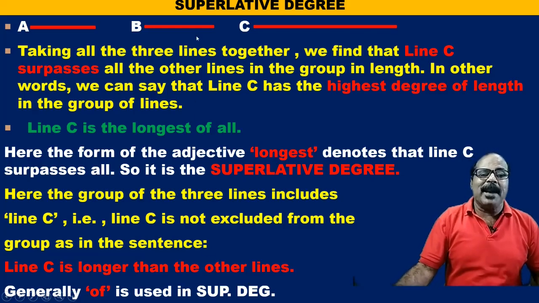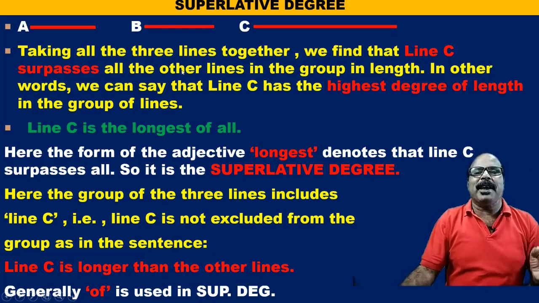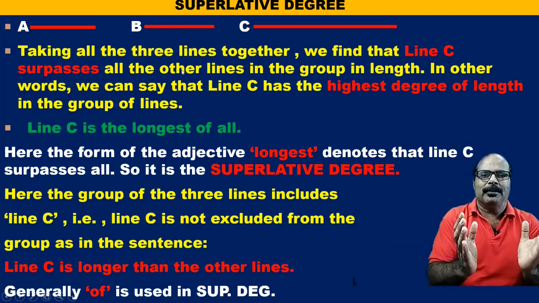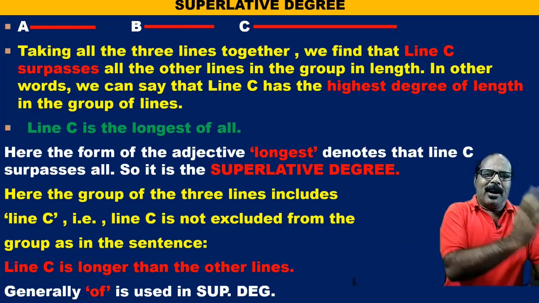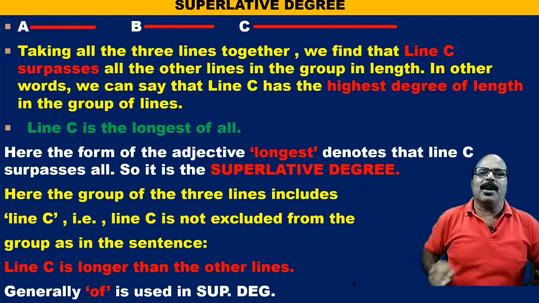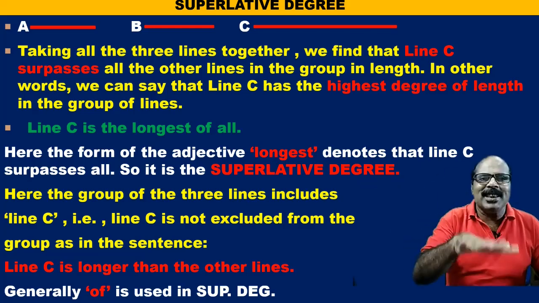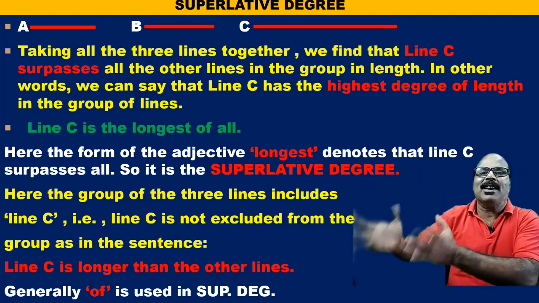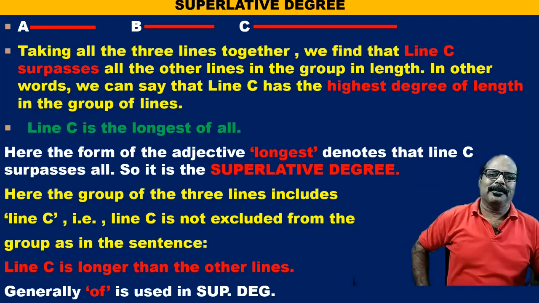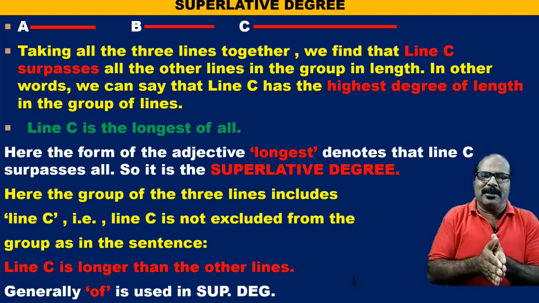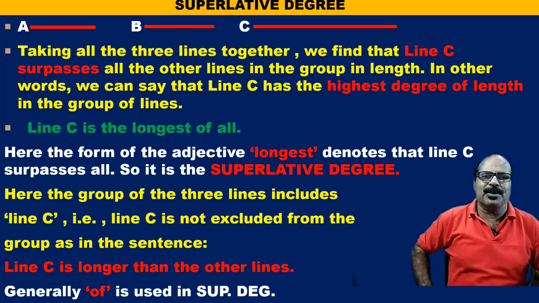Now if I take A and B in a group, A and B a group and C a separate one, we can use comparative degree. Line C is longer than the other lines, or than any other line. Indefinite pronoun can also be used.